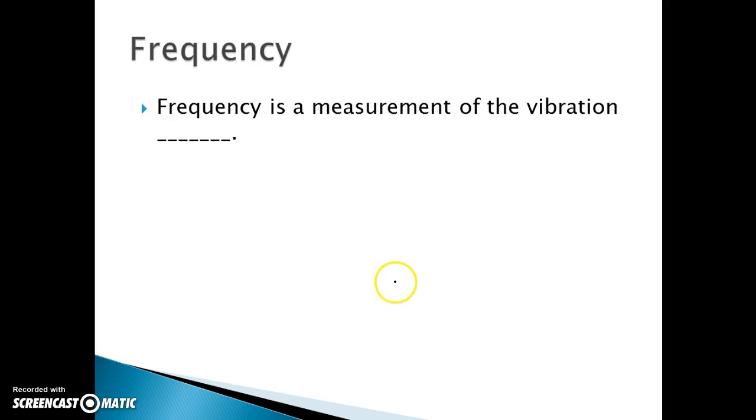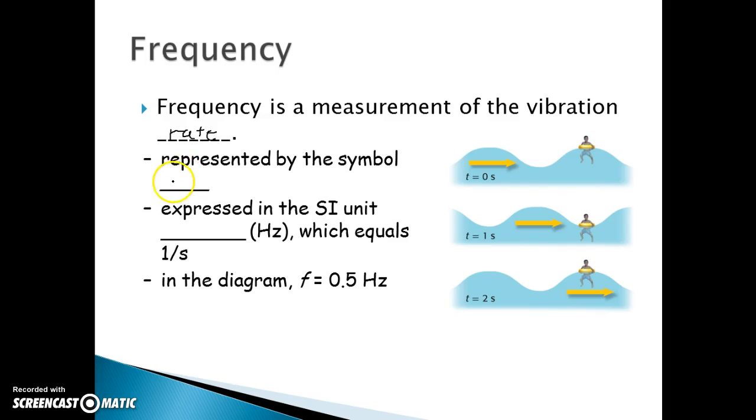All right, the frequency. The frequency is a measurement of vibration rate. Okay, rate. Frequency is rate. All right, frequency is represented by the symbol, it's a lowercase f. It's typically going to be a cursive f or a slanted f or italics, and it's expressed in the SI unit of hertz.